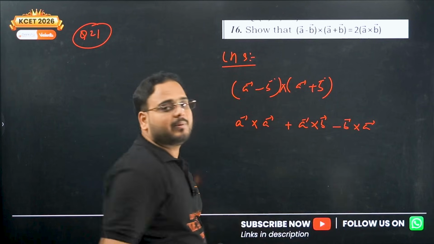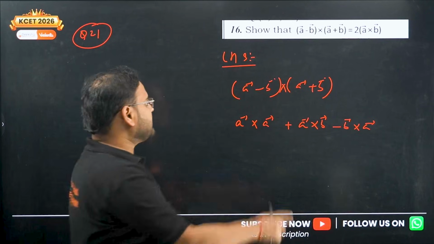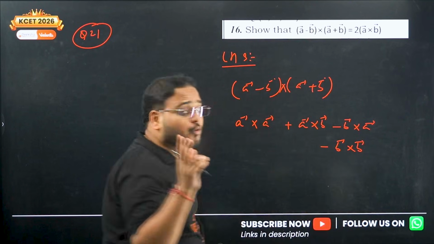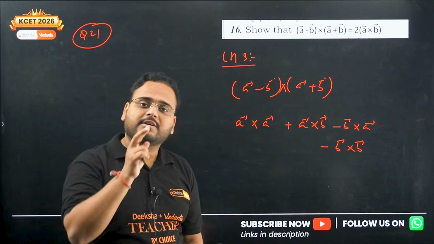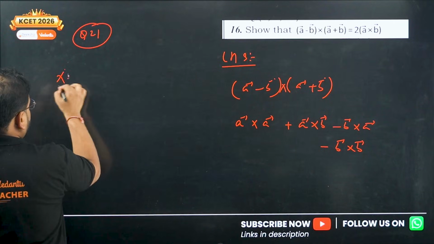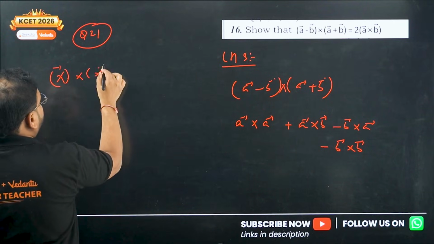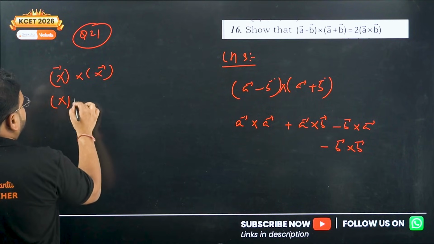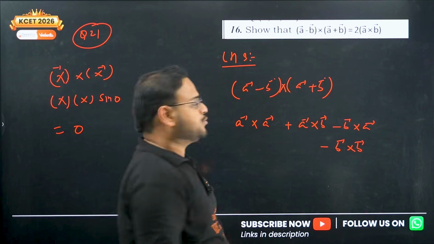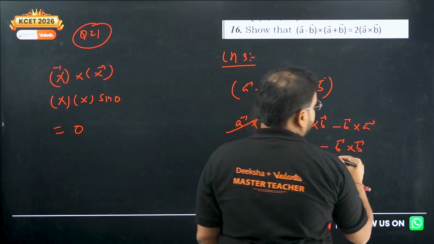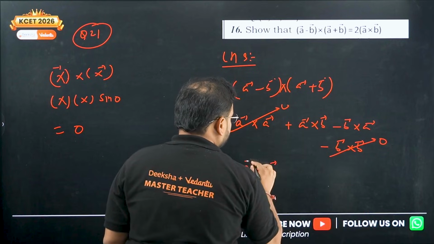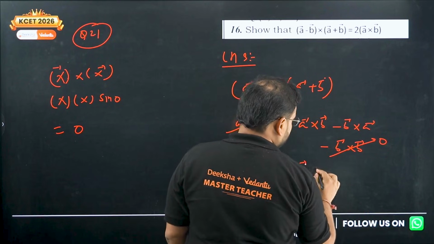What am I doing over here? Applying the distributive property. Okay. So minus b cross a, and the last one is minus b cross b. Now all of you know very well the vector product of a vector with itself is always 0, because if you multiply vector x with x itself, it will become x into x sine of 0. Answer is 0. Sine 0 is 0. So a cross a is 0 and b cross b is 0. So what I'm left with is a cross b, and we have minus b cross a.